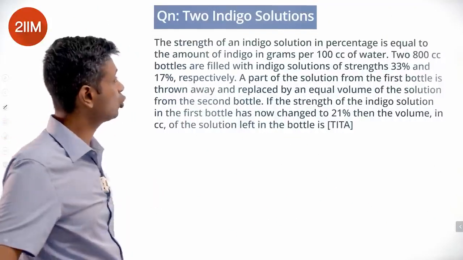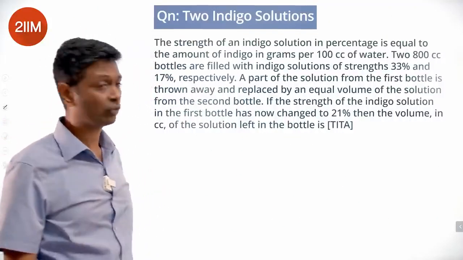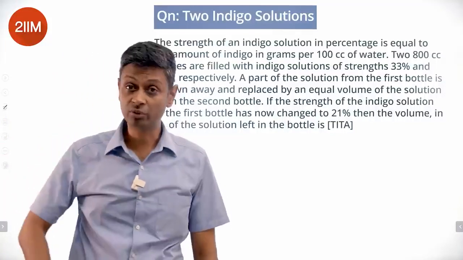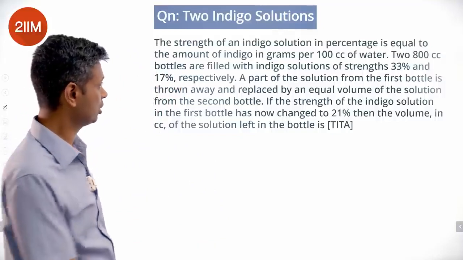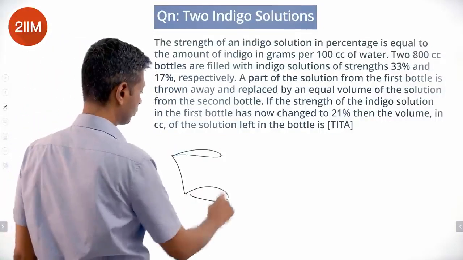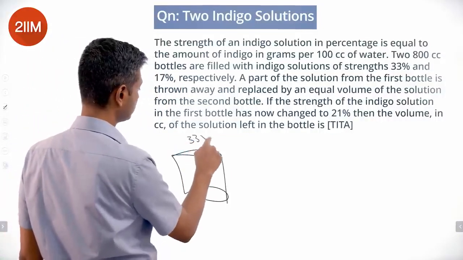The strength of an indigo solution in percentages is equal to the amount of indigo in grams per 100 cc of water. Two 800 cc bottles are filled with indigo solutions. One is 33%.